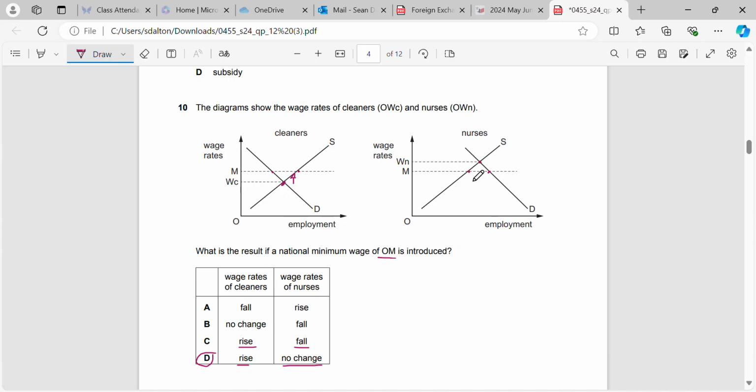So why? If they do introduce that minimum wage, it would create the shortage, and then prices would be pushed back up until we reach equilibrium anyway. So what's going to happen is that the wage rate of nurses won't change, the minimum wage won't have an effect on the nursing industry, but it will have a positive effect for anybody that's a cleaner, as they will now be able to get a higher level of income.